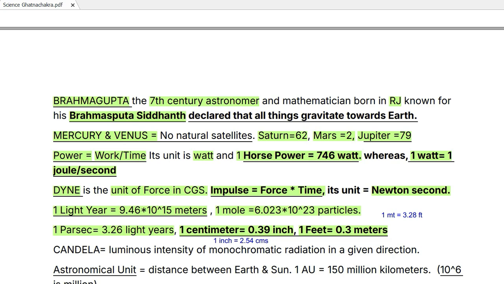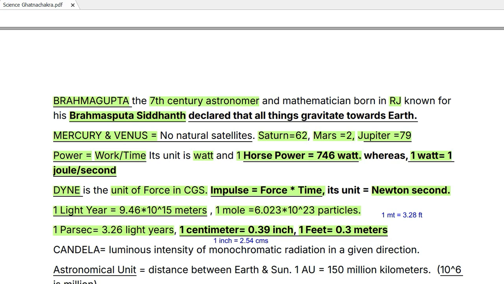Then we read about light year. So that is 9.46 into 10 to the power 12 kilometers. Okay, and then we read about 1 horsepower is 746 watt, and then we read about the number of satellites of Saturn 62, Jupiter 79, and Mars 2. Then we read about dyne, that is the CGS unit of force. Then we read about impulse. Then 1 light year is 9.46 into 10 to the power 12 kilometers, or 9.46 into 10 to the power 15 meters.